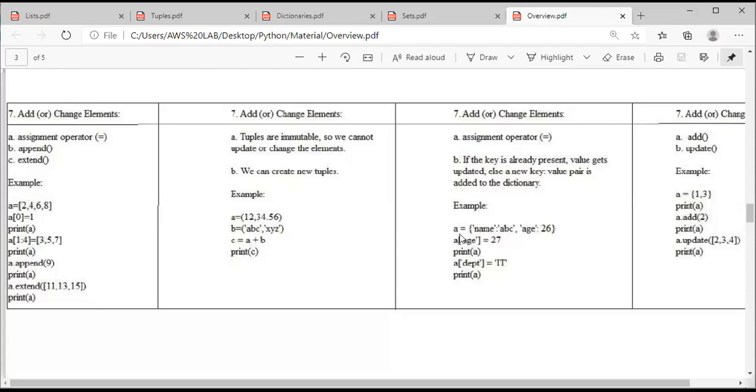Let us look at an example here. So a equal to is an assignment operator. I have considered two elements. Name is key 1, age is key 2. ABC is value 1, 26 is value 2. Clear everyone? So a is the name of the dictionary. What is age here? Age is a key, right? Is this age key present in our dictionary or not? It is already there. So when it is there, what happens is that in place of 26, 27 will be assigned.